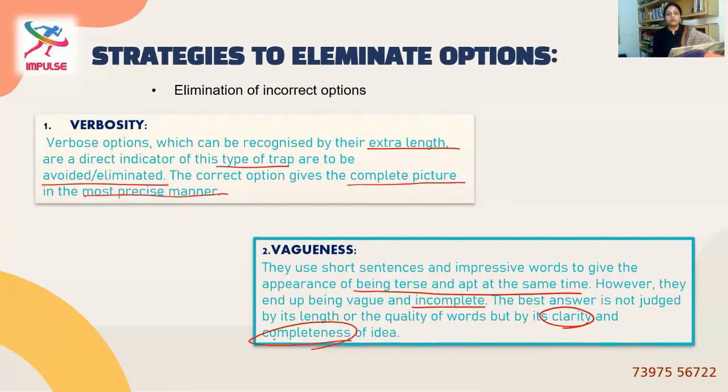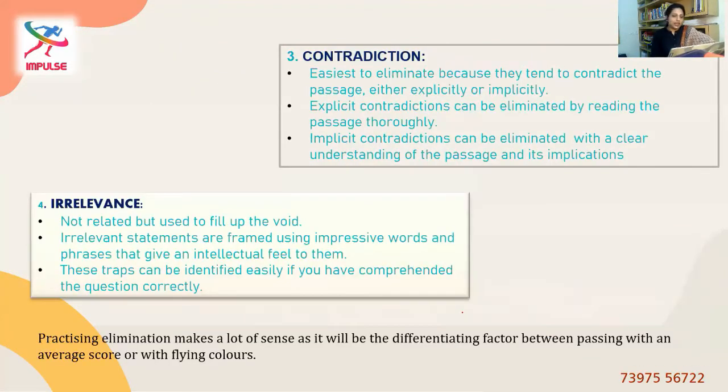Yeah. Now let's get on to the last two strategies to eliminate the wrong options. Contradiction. So the contradiction here is again implicit or explicit. The options given will totally contradict the statements given in the passage. So those are called contradictory statements. So let's look into the definition. Easiest to eliminate because they tend to contradict the passage either implicitly or explicitly, right?